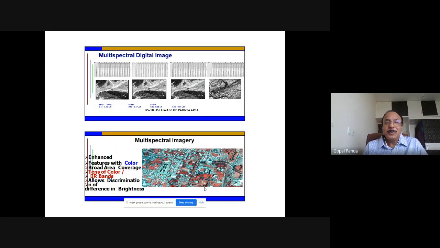And when it becomes digital image processing, each image of a particular band is converted into pixel values, with a value that is called digital number, DN values. And these DN values are to be regrouped to create an image like this multispectral imagery. They have been regrouped and allotted different false colors to give us particular information. So we have to regroup this and arrive at this type of analog image where features are possible to be identified.